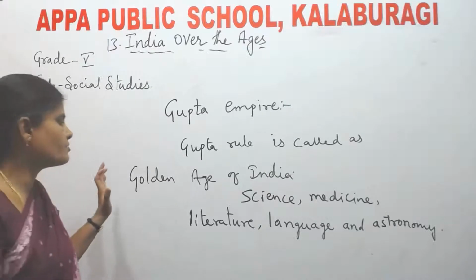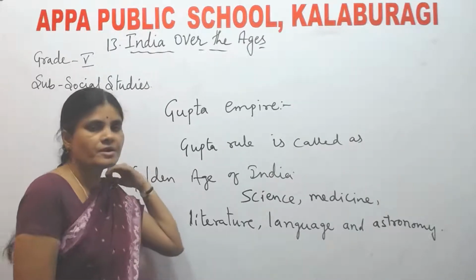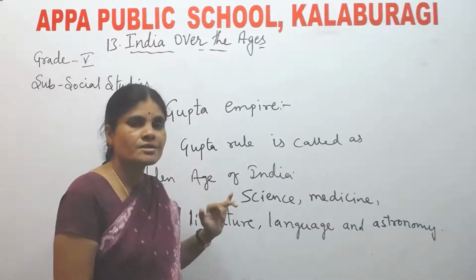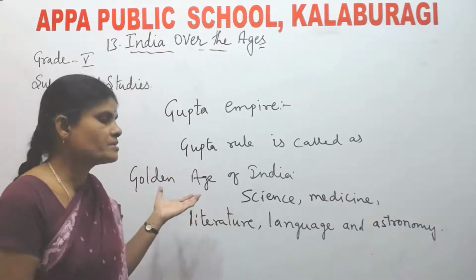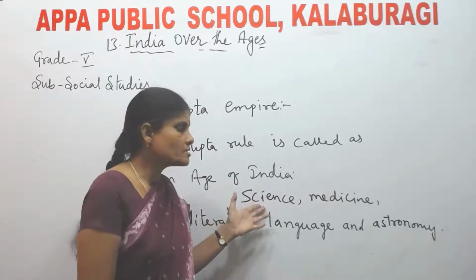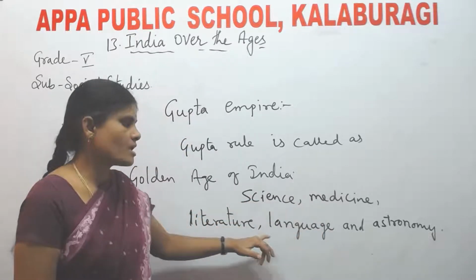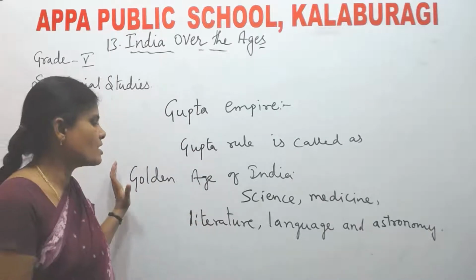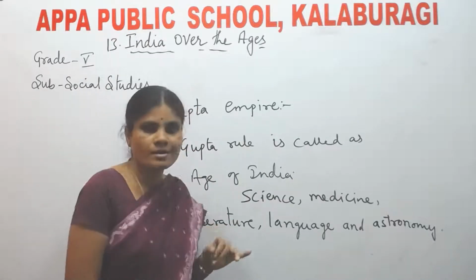Say, Gupta period was called as a Golden Age of India. Why? What is the reason? The reason is a number of developments have taken place in the field of science, medicine, literature, language, and astronomy. Because of that, that period was called as a Golden Age of India. Understood?